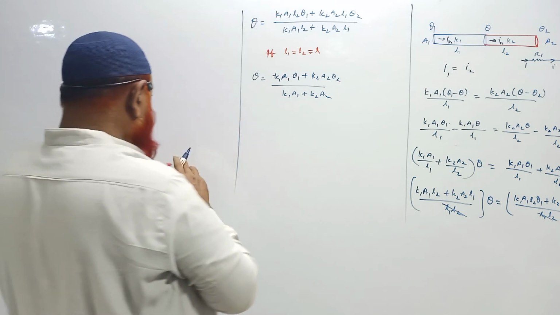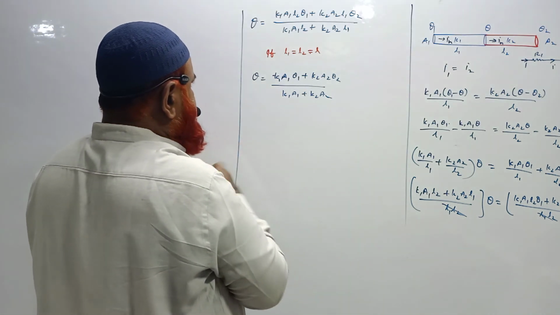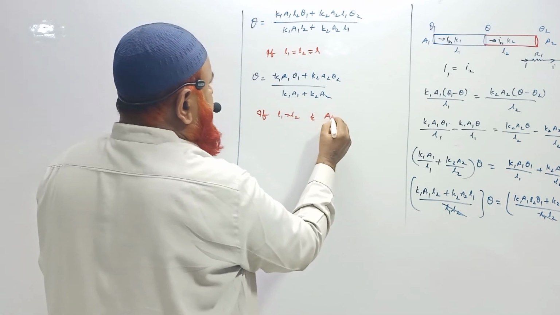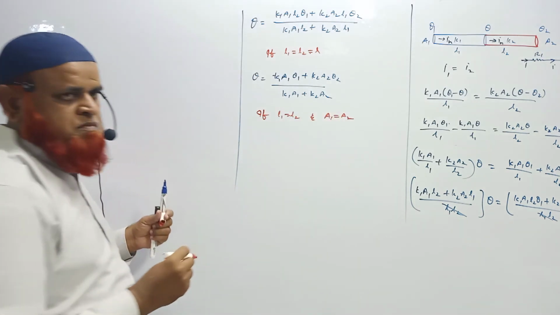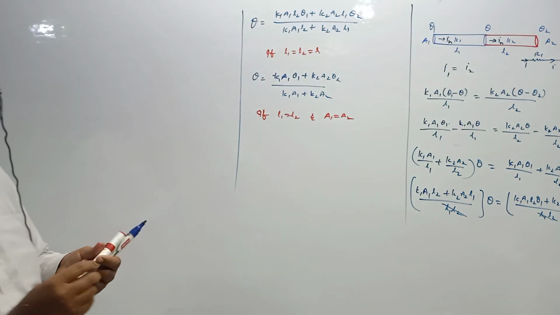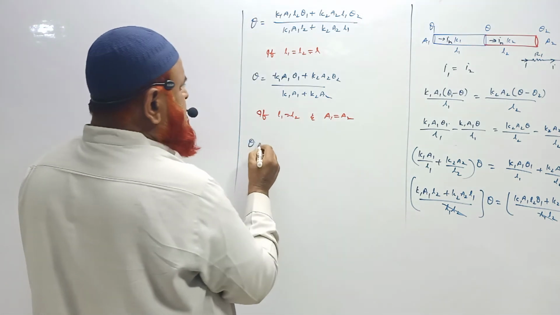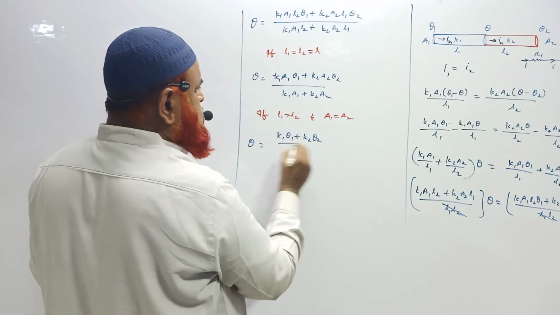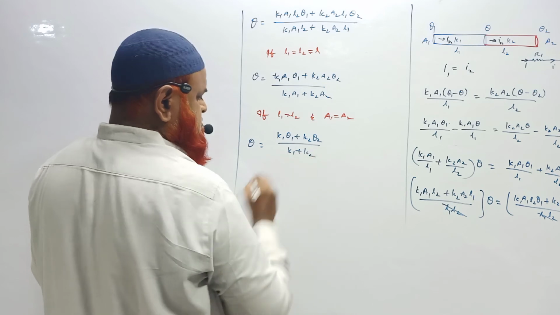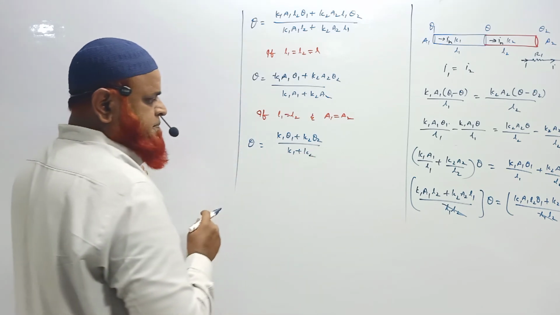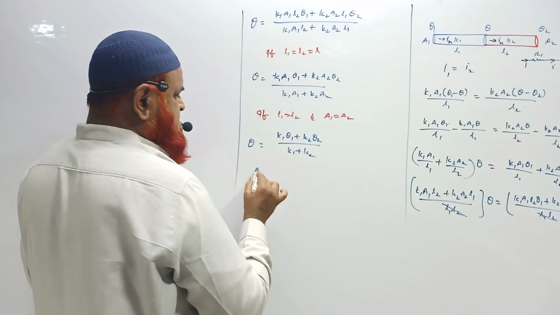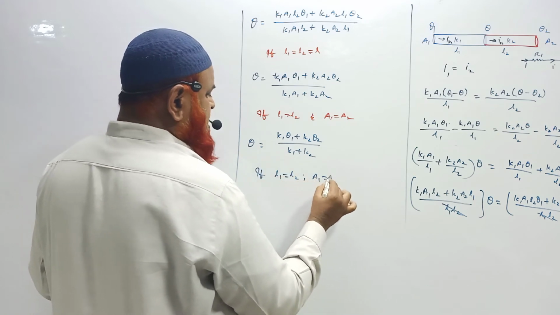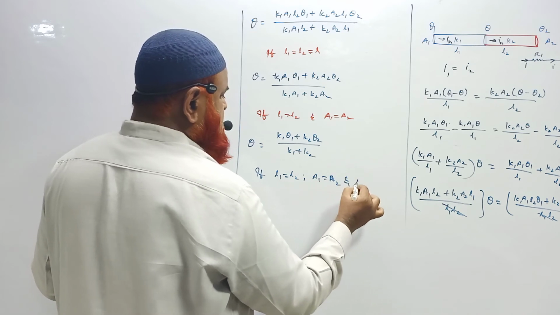Next, another condition is, for example, if L1 is equal to L2 and A1 is also equal to A2. Length is the same, area of cross section is the same. Then how much do you have to consider now? Theta is equal to K1 theta 1 plus K2 theta 2 by K1 plus K2. Understand this formula.